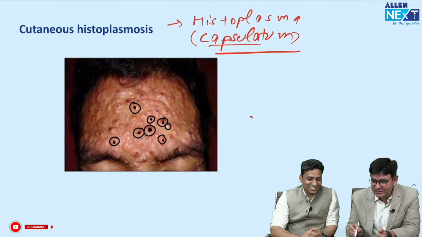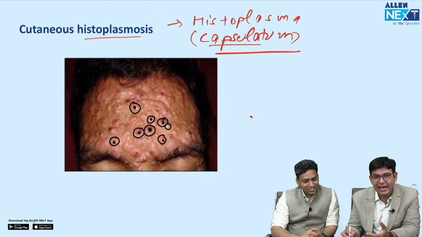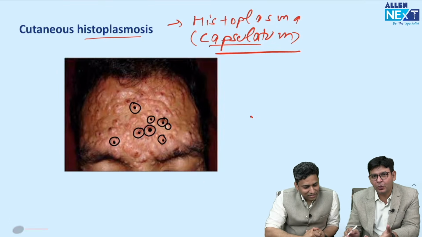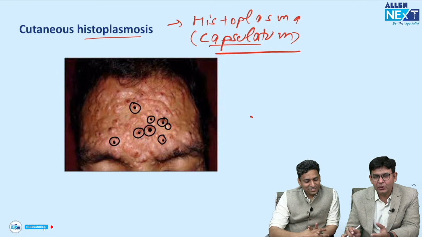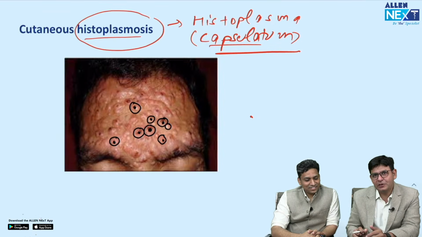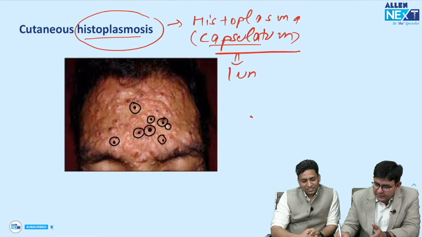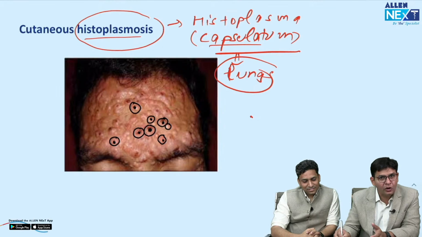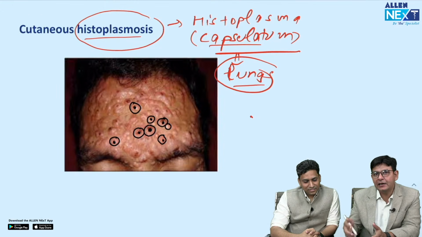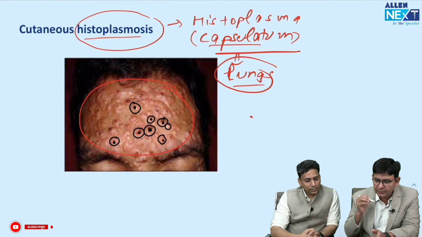He is the scientist who discovered it. It is also termed Cave's disease, and it is a sort of endemic mycosis, common in some areas of America, like Ohio, Arizona, and so on. So there histoplasmosis is common, and it is caused by this particular fungus, Histoplasma capsulatum. As Sir has told, it primarily involves the lungs, because the spores are inhaled in immunocompromised individuals and the lungs are involved. The second most common is cutaneous involvement, which has been asked in the exam like this.